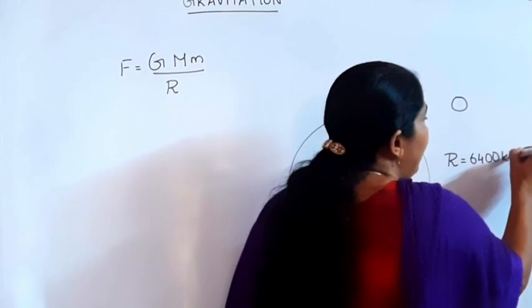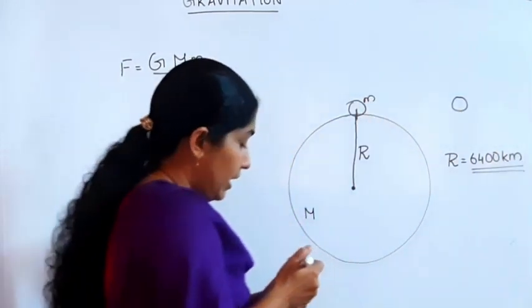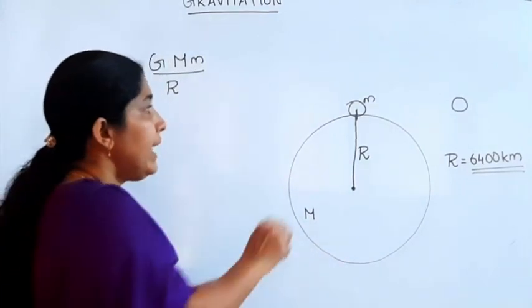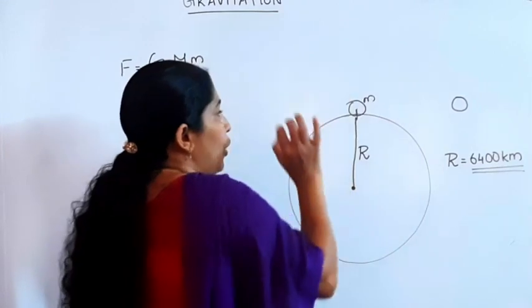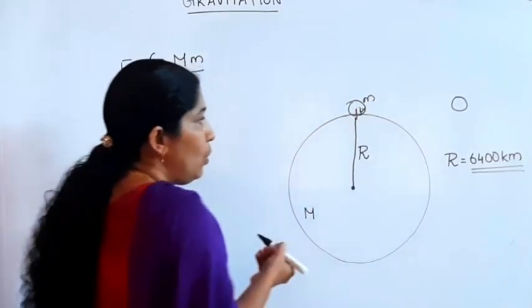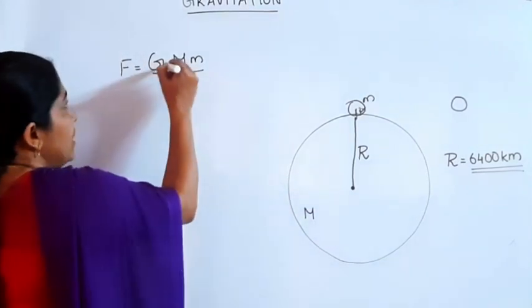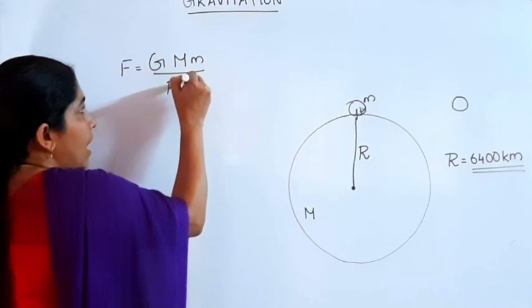Compared with this radius, the size of the object is negligibly small, so that distance is neglected. So we can write F is equal to G into capital M small m divided by R square.